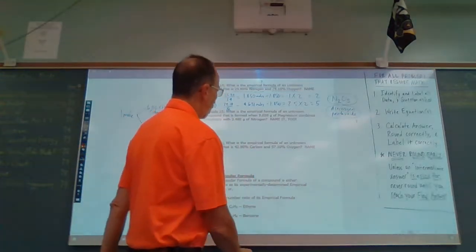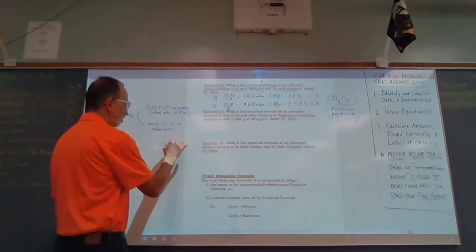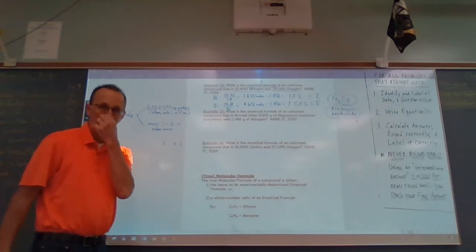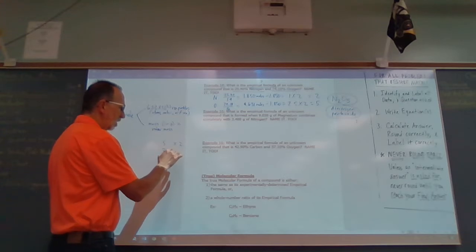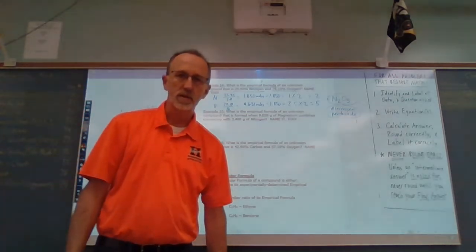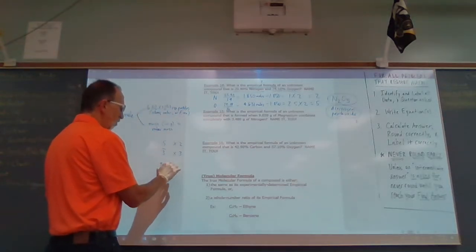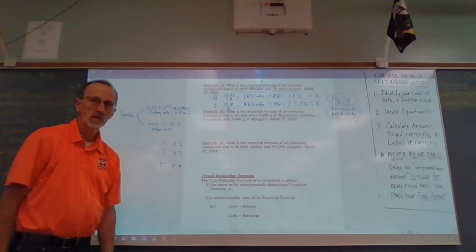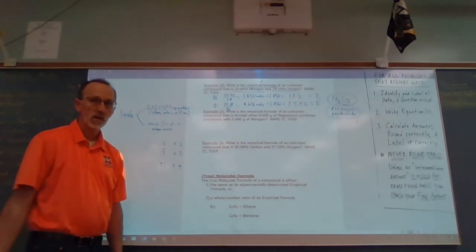So we said with a 0.5, I'll write out here. So if it's a 0.5, we multiply by 2. All right. If we get something around a third or 0.3 repeating, then we multiply by 3, right? Because a third times 3 is 1. If we get something like 0.25, then we multiply by 4. 0.25 times 4 is 1, a whole number.